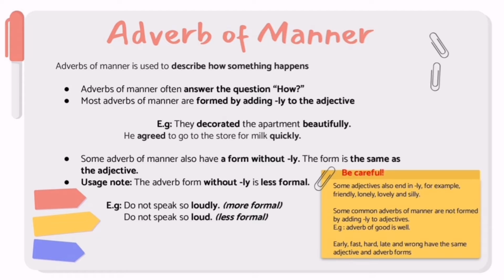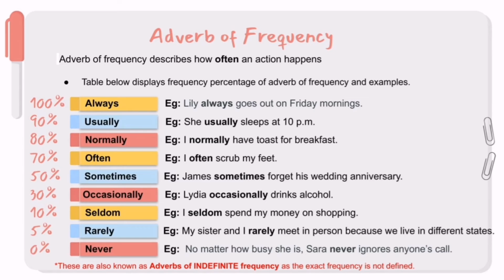Another thing is, some common adverbs of manner are not formed by adding ly to the adjective. For example, the adverb of good is well, not goodly. And lastly, early, fast, hard, late, and wrong have the same adjective and adverb forms. So if you want to use these words as an adverb or adjective, you just have to use the actual spelling without adding anything. Now let's move on to adverb of frequency.